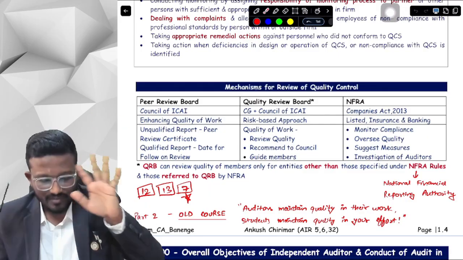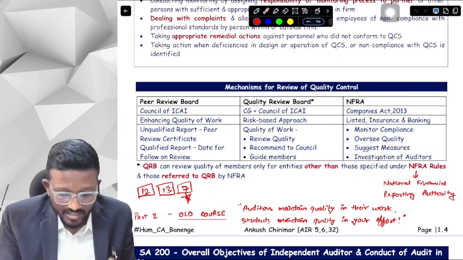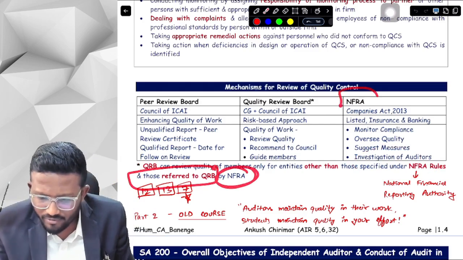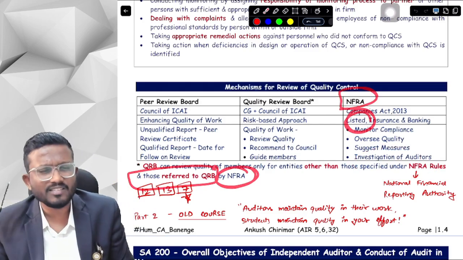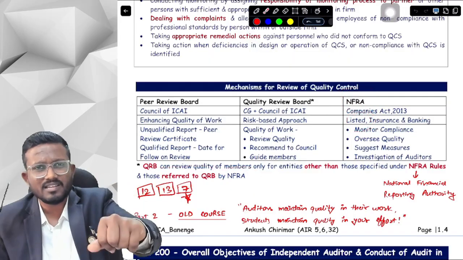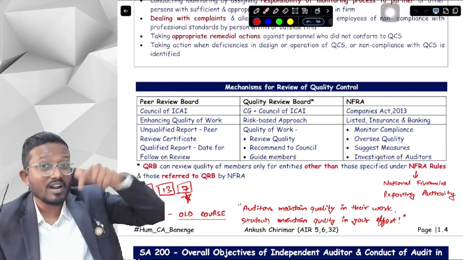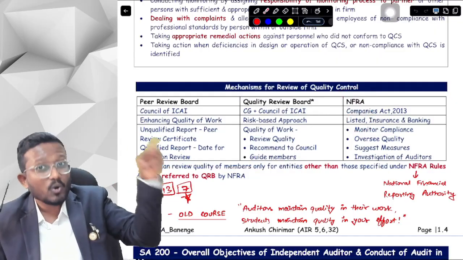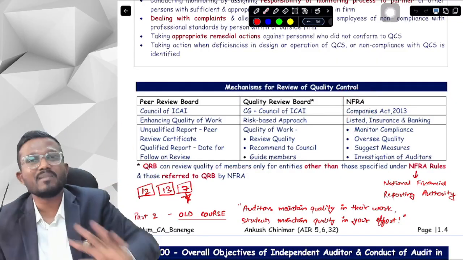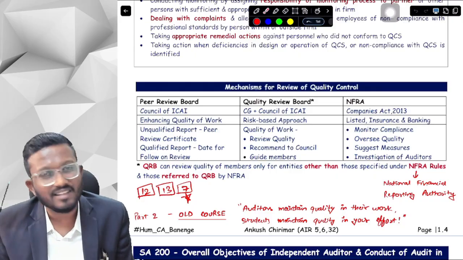Other than those specified in the NFRA rules and those referred to QRB by the NFRA. Suppose there is a listed entity and NFRA says, okay, I don't want to review the quality of this listed entity, and if NFRA is himself referring to QRB to review the quality, then only QRB can review the quality of that particular listed entity, otherwise not.